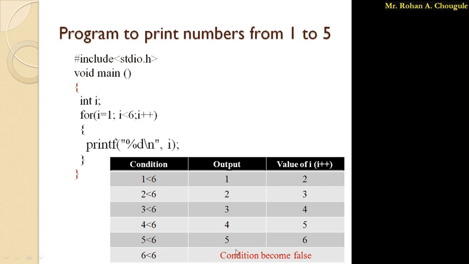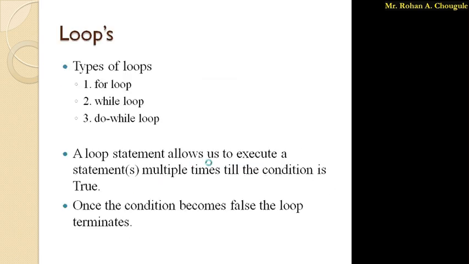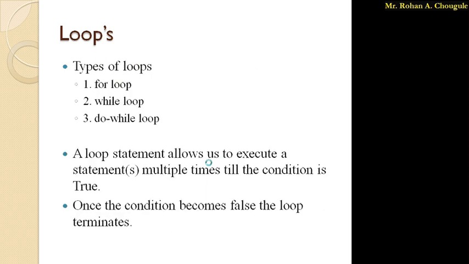Okay, so this is a simple program. I have tried to explain in a simple manner. Okay, so this is a simple for loop. So what we have studied? In this lecture we have studied that to avoid the repetition of code, we use the loop system. Basically 3 types of loops are there: for loop, while loop, do while loop. For loop and while loop are entry controlled loops, whereas do while is an exit controlled loop.